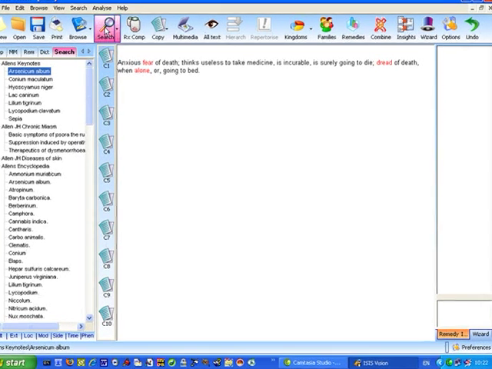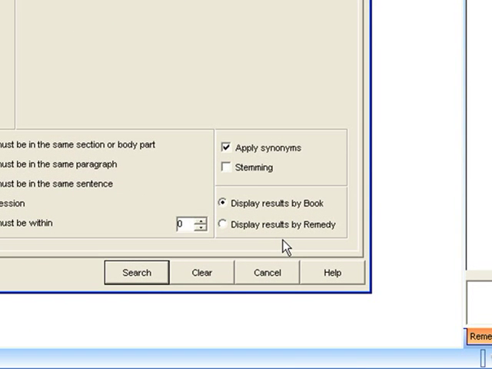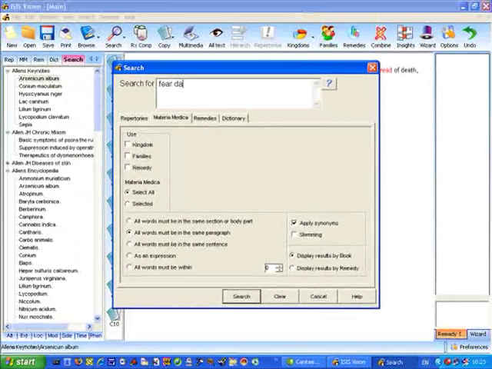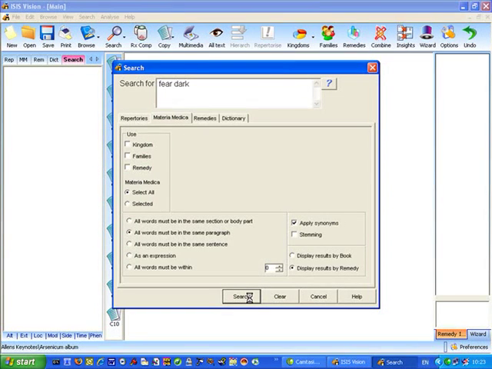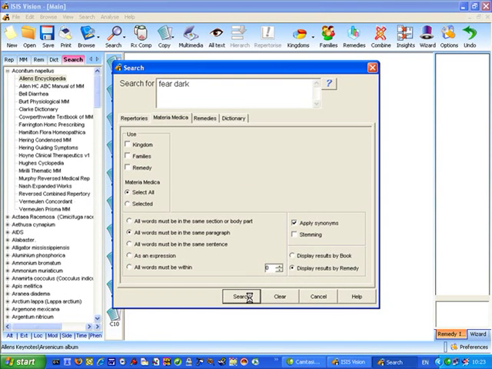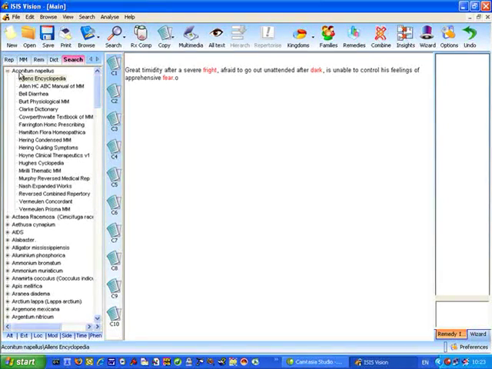So once again we go back to the search dialog, and there is a facility here which says display results by book or display results by remedy. So let's do a different search this time. We'll search for fear of the dark. And this time I'll ask to display the results ordered by remedy so you can see the difference. So exactly the same process occurs, but now you can see all the remedies listed in alphabetical order and all of the books they occur in where there is a reference to fear and dark.